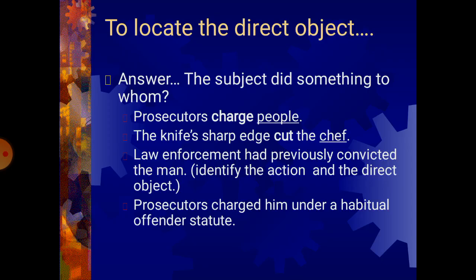Prosecutors charge people. The knife's sharp edge cut the chef. Law enforcement has previously convicted the man. Identify the action and the direct object. Then we have: prosecutors charge him under a habitual offender statute.